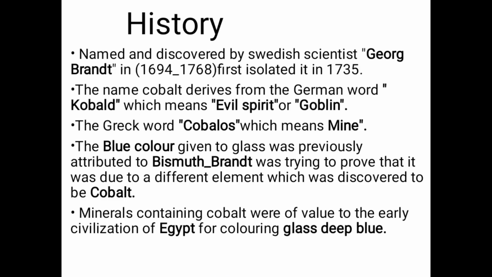Who discovered cobalt? History. It was named and discovered by the Swedish scientist Georg Brandt, 1694 to 1768, who first isolated it in 1735. The name cobalt derives from the German word Kobold, which means evil spirit or goblin, and the Greek word kobalos, which means mine.